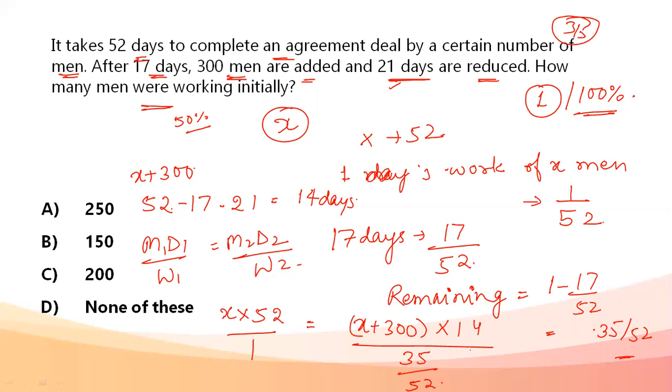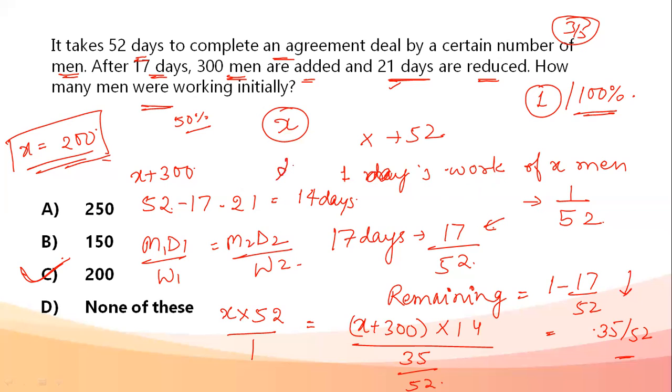On solving this equation, when we find the value of X, X comes out to be 200. That is, there were 200 men who were initially working. The important point here is to find out how much work is already completed in these 17 days, what the remaining work is, and in how many days this remaining work would be done. That is what was important in this question.